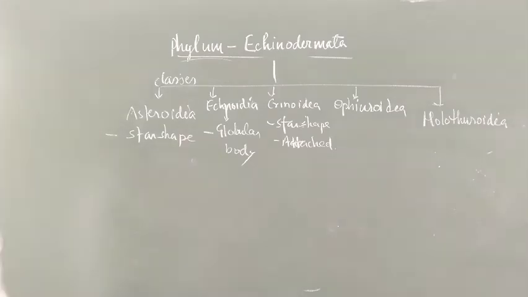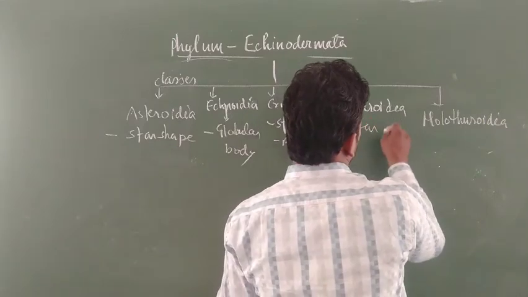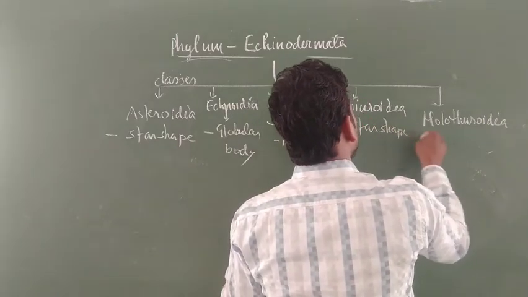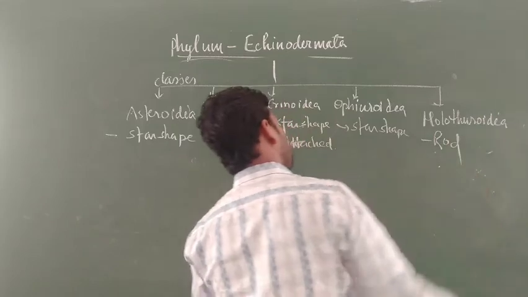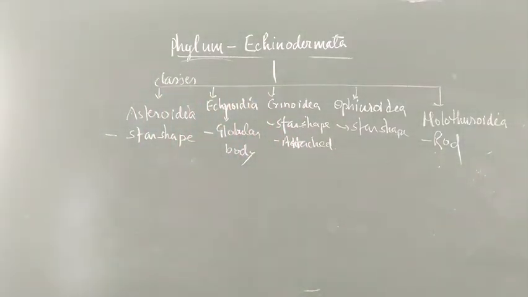And fourth is Ophiuroidea, which also has a star-shaped body, and Holothuroidea, which especially is present as a rod-shaped, elongated body.